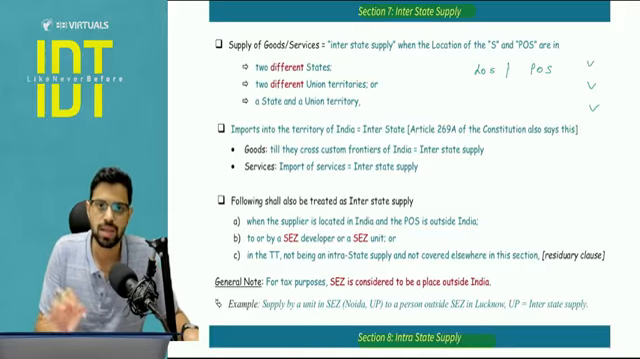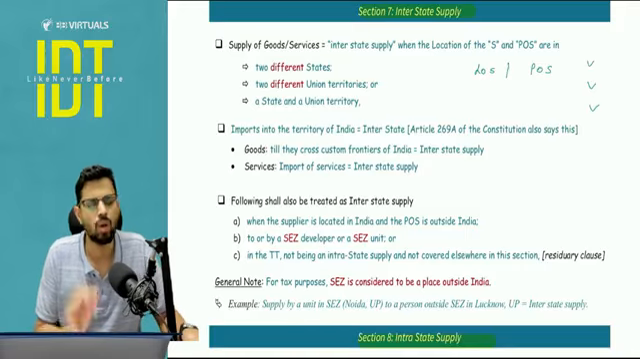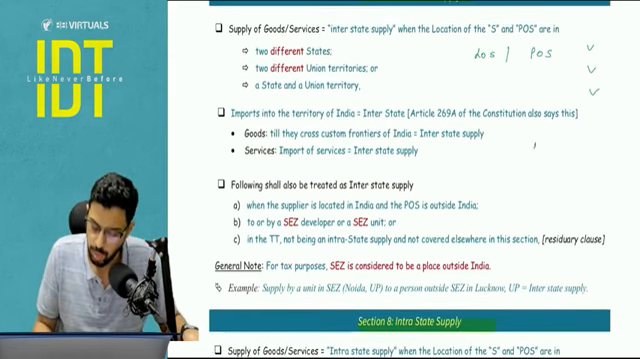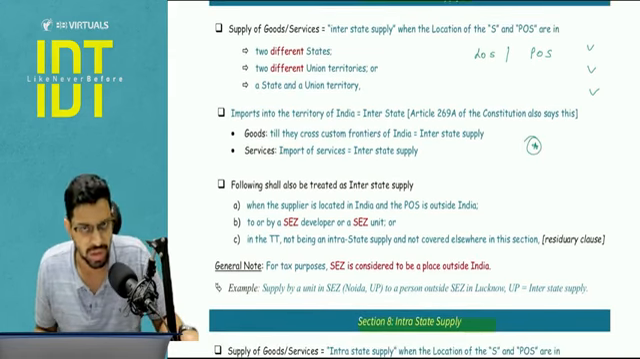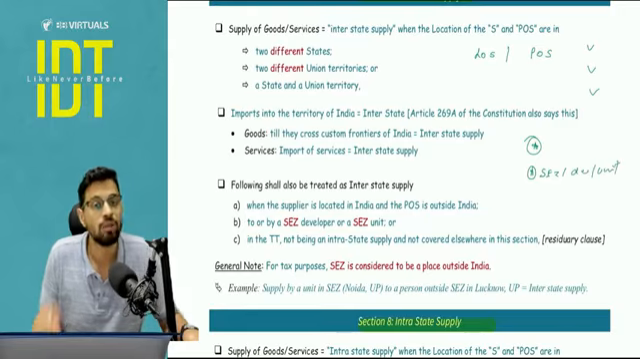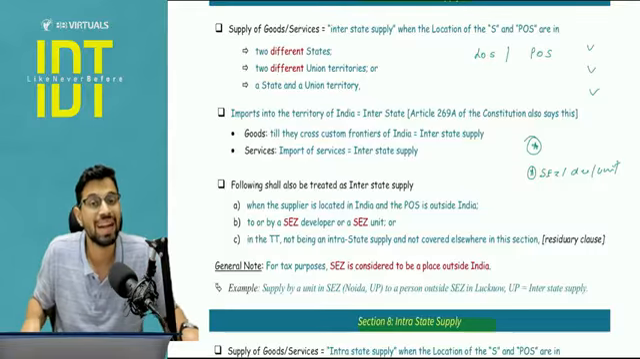Apart from that, there are certain specific transactions which are to be considered always and always as interstate supply, not intrastate supply. Point number 1, import export is always considered in the nature of interstate. Point number 2, SEZ developer or SEZ unit. SEZ developer or SEZ unit is always considered to be in the nature of interstate supply.